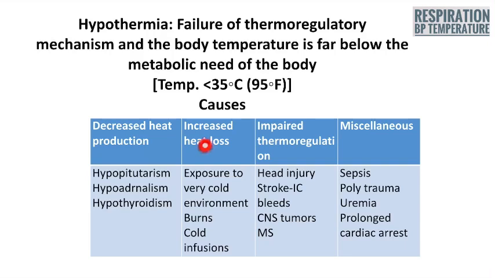Impaired thermoregulation may sometimes be the cause, as in the case of head injury, stroke, or intracranial bleed, CNS tumor, multiple sclerosis. The miscellaneous causes producing hypothermia are sepsis, polytrauma, uremia, prolonged cardiac arrest.